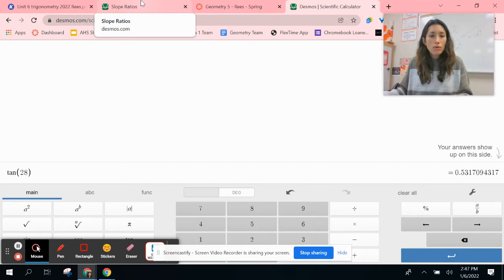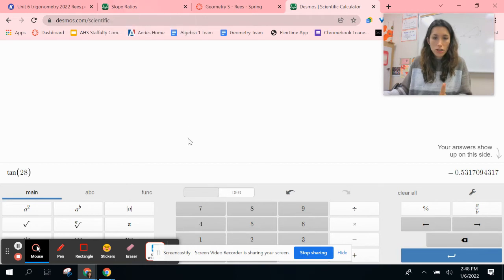Now, the one thing you want to make sure of: if you type in tan 28 and you're getting this negative answer here, that is what we call radians. So there's different ways that we can measure our angle. We're measuring it in degrees. So right now we're working in degrees.